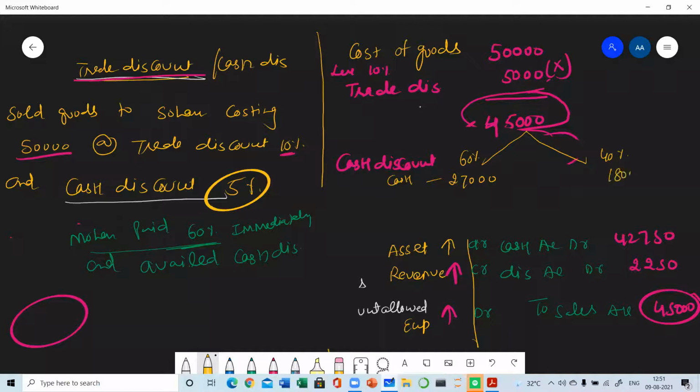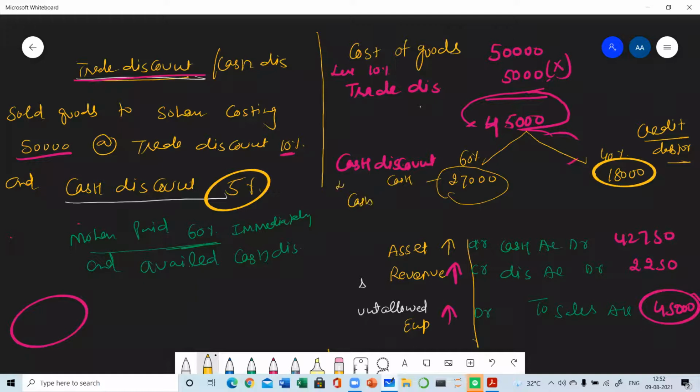18,000. Very good. So this is the transaction which is done on credit. For credit, Mohan will become our debtor. This thing is clear. Now, as I told you, the cash discount will be allowed only on the portion which we have received or paid. So this is the cash transaction. On this amount only, the cash discount will be calculated. So cash discount is 5%.